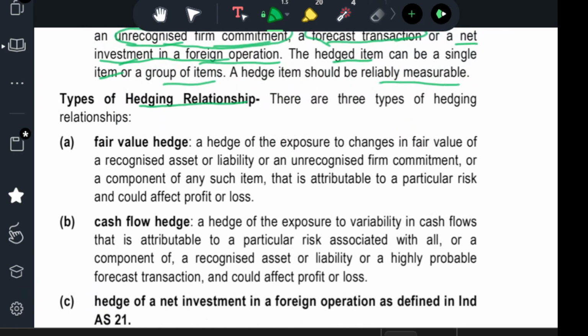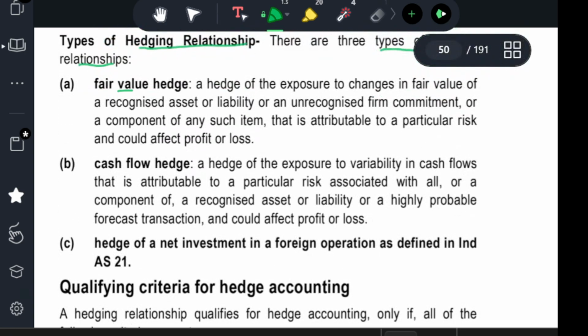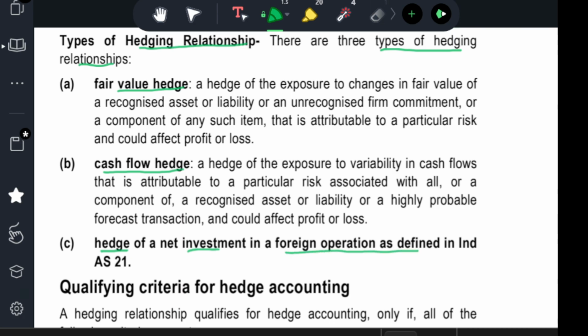Types of hedge relationship. There are three types of hedge relationship: fair value hedging, cash flow hedging, and hedge of a net investment in a foreign operation, defined in Ind AS 21. Fair value hedging is the hedge of the exposure to changes in fair value of a recognized asset or liability, or an unrecognized firm commitment, or a component of such items, that is attributable to a particular risk and could affect the profit and loss account.